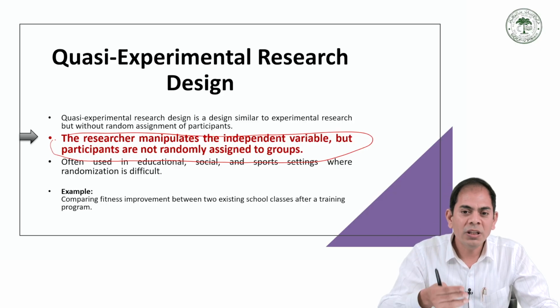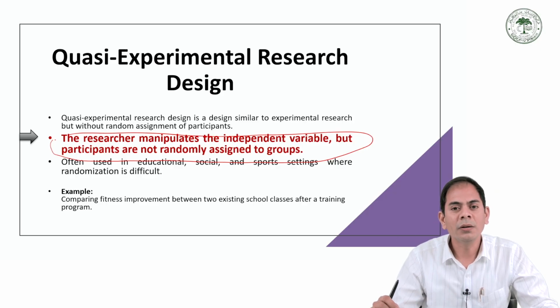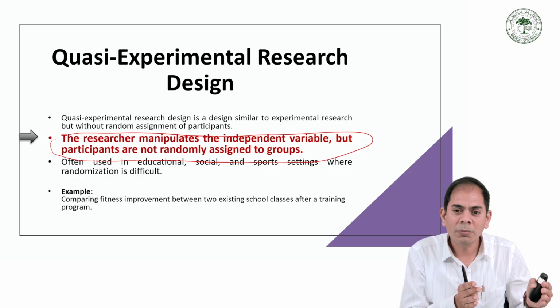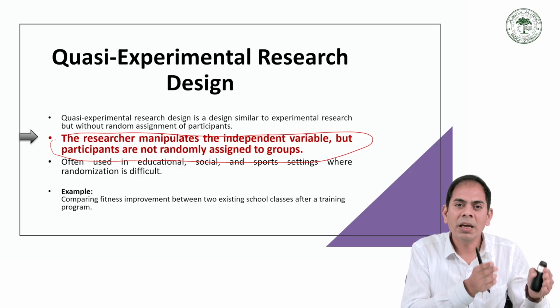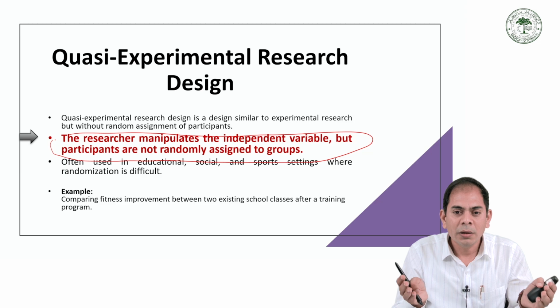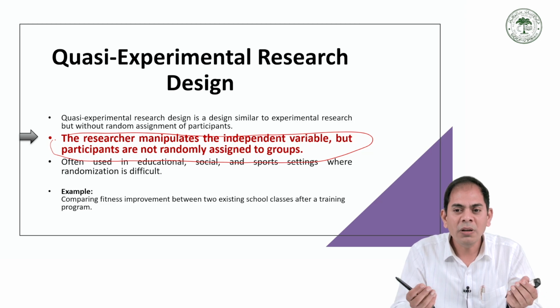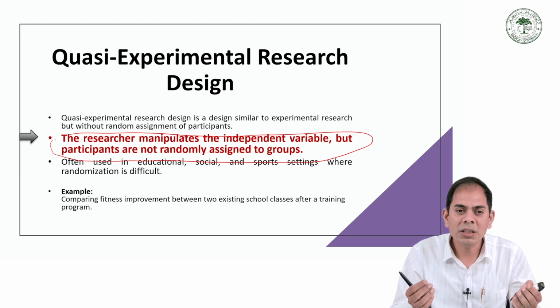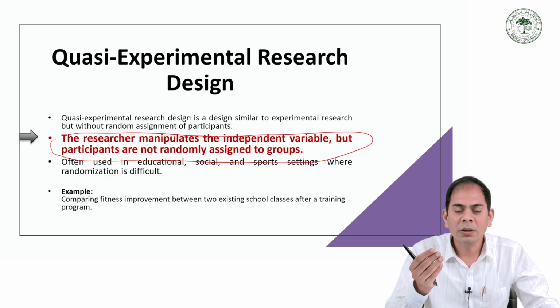Because of the absence of random assignment in quasi-experimental research, the groups may not be completely equal, which can affect the accuracy of the result. This is a factor that should be remembered by the researcher.